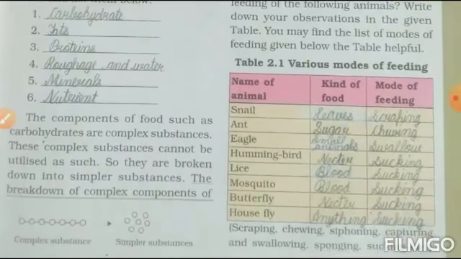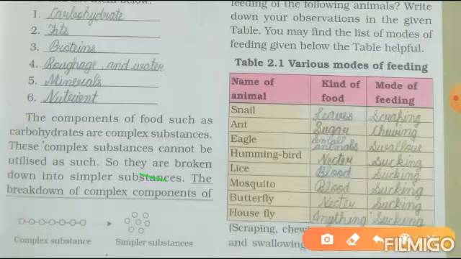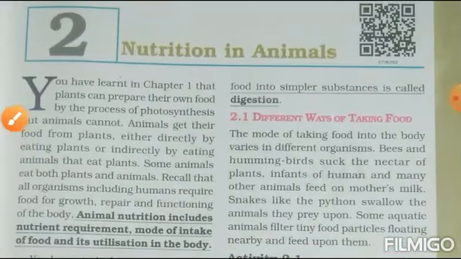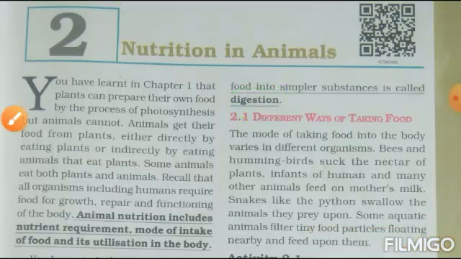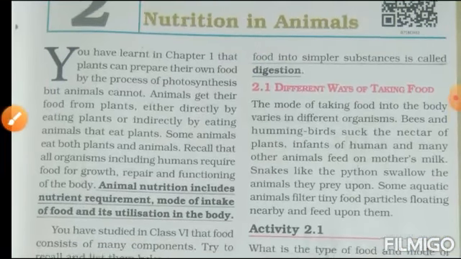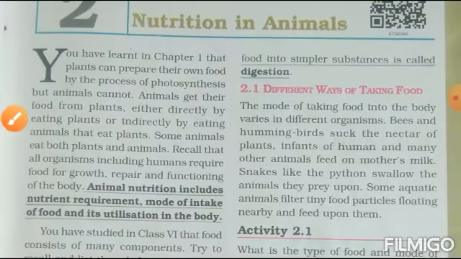The breakdown of complex components of food into simpler substances is called digestion, because we cannot utilize the complex food directly. So we digest it.